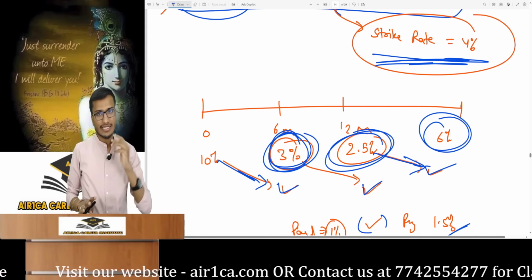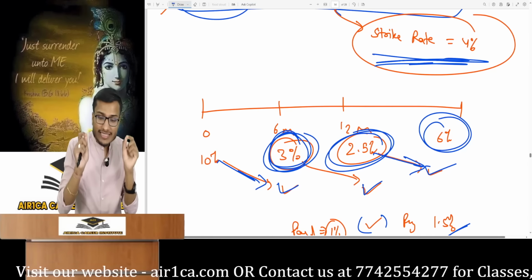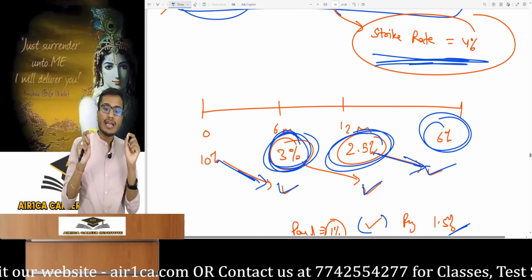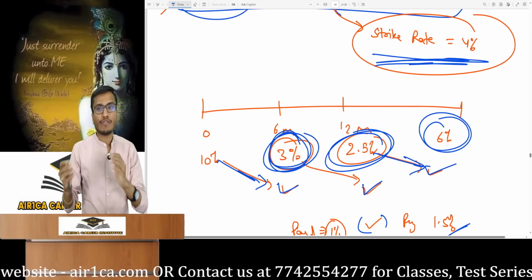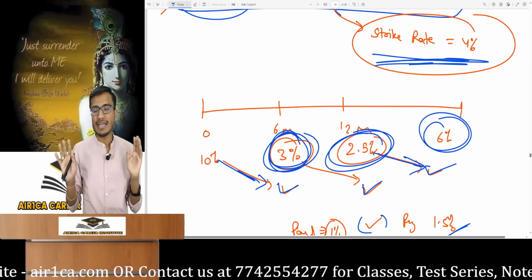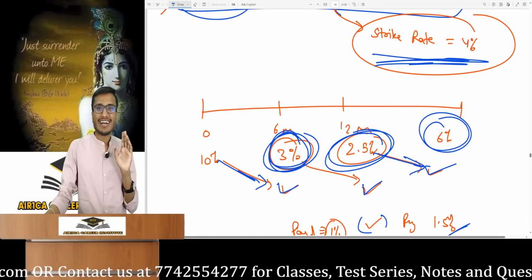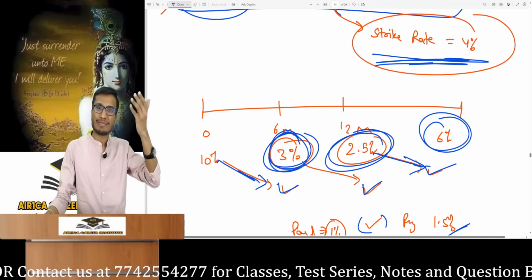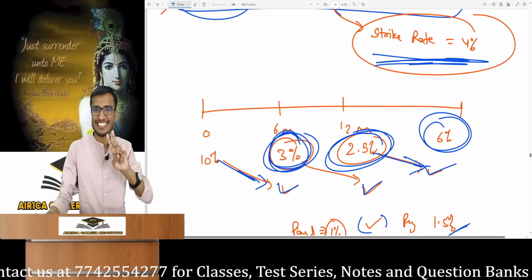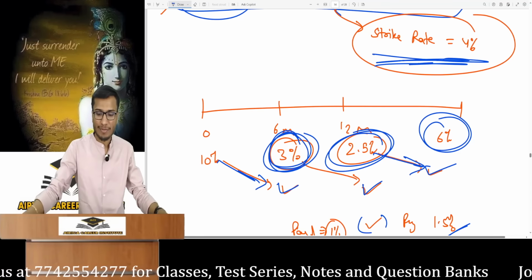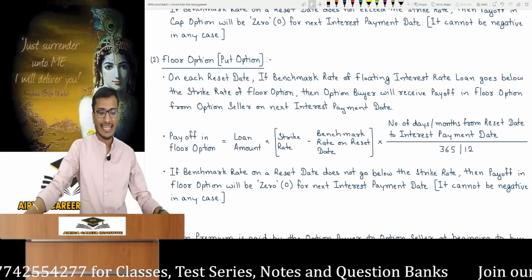Otherwise, it's zero. You should always remember one very crucial point, because it can never practically happen that I buy a cap option and a floor option. You generally will not find this in the market, and if it does happen, you will always get a payoff from only one. Market rates will either rise or fall, because both things cannot happen at the same time. These basic things I have told. So that's all there is.